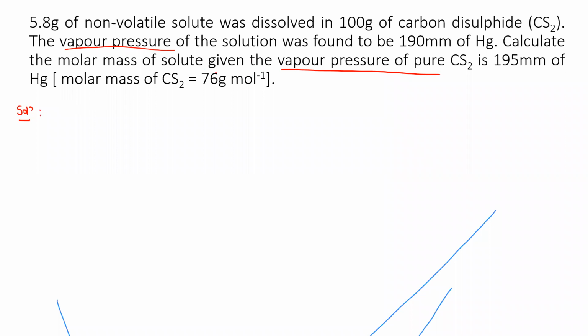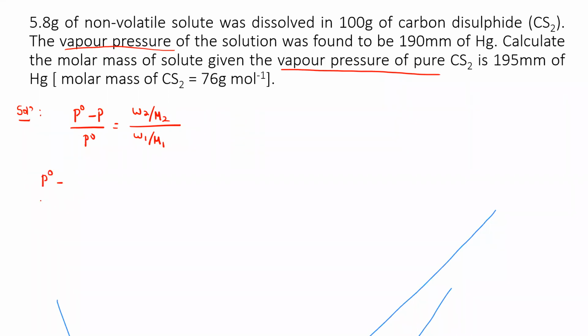Let me write the formula once again as (P naught minus P) divided by P naught. As I already told you, let me express it in this way only: W2 by M2 whole divided by W1 by M1. The main thing, dear students, is to understand what these values are.